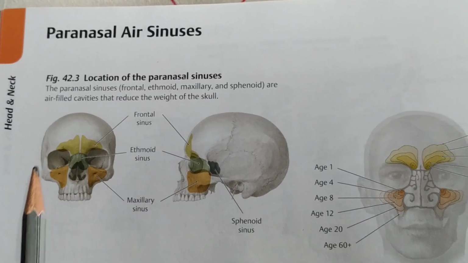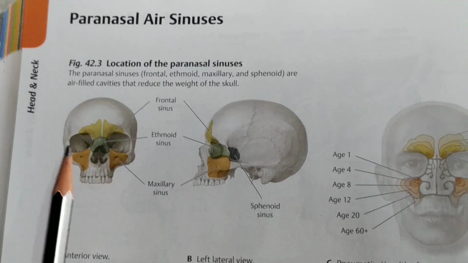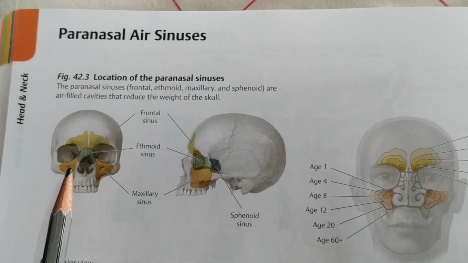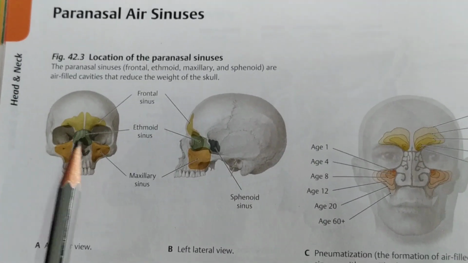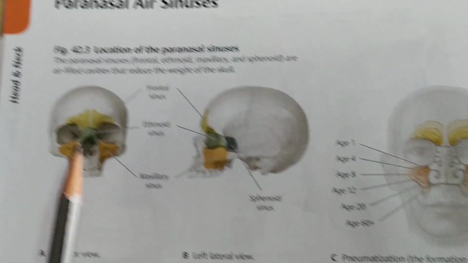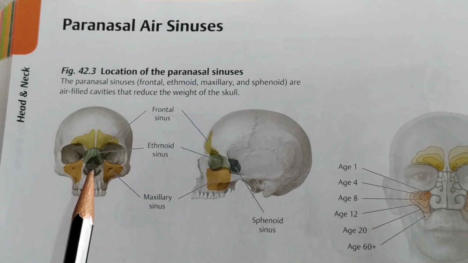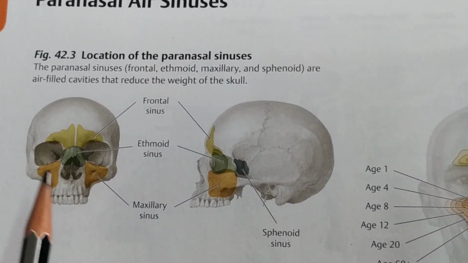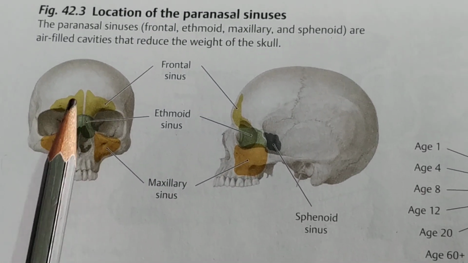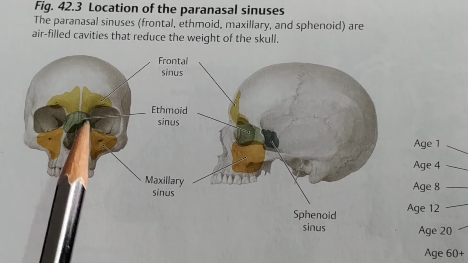Then the functions of the paranasal air sinuses. The air present in the paranasal air sinuses adds humidity and temperature to the inspired air and serves as an air conditioning chamber. The paranasal air sinuses act as a resonating chamber for the production of sound. The sinuses also make the facial bones lighter and give the face its adult contour.